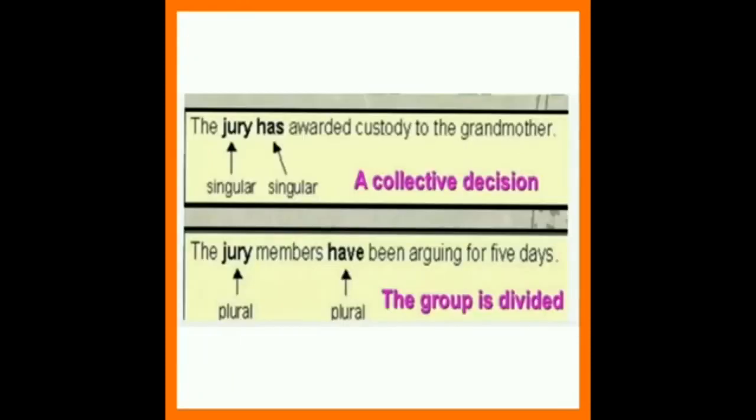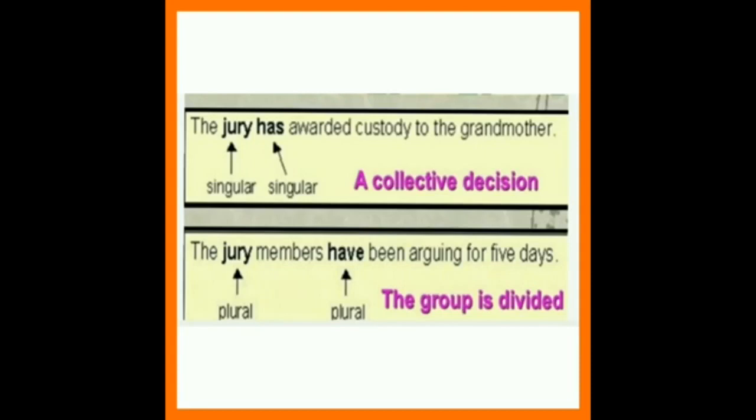To understand that agreement clearly, let's see some more examples. The jury has awarded custody to the grandmother. Here the jury is considered as a single unit, so a collective decision was taken by the jury members. So we are using the singular verb has.